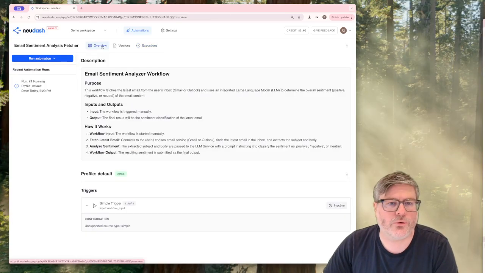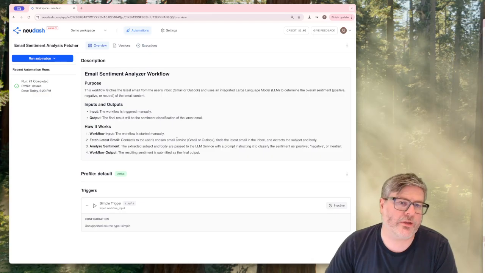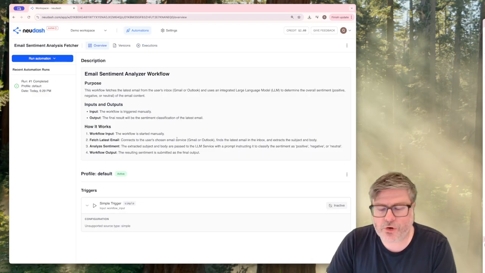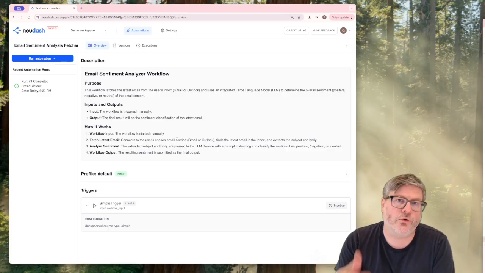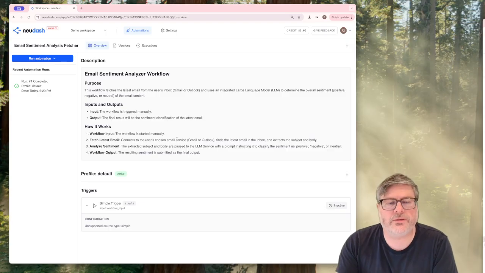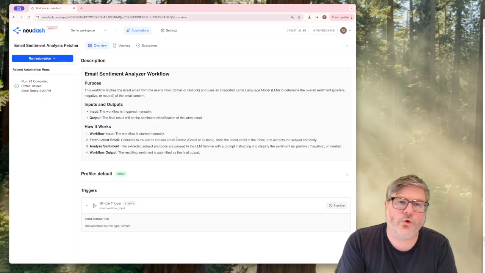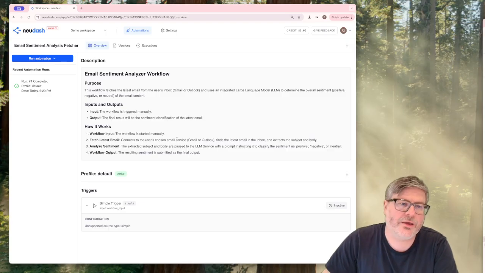But let's go back to overview. Here you basically see the description that the agent has written over the workflow. Our vision for this is really that users focus more on what needs to get done, and documentation of the goals and the outcomes of the systems, rather than the documentation of the various building blocks, which ultimately are really just an implementation detail.